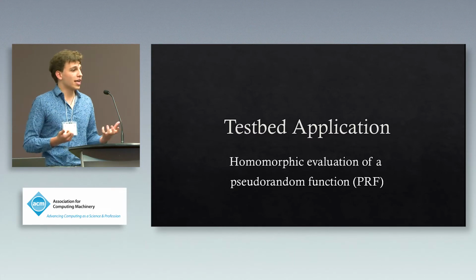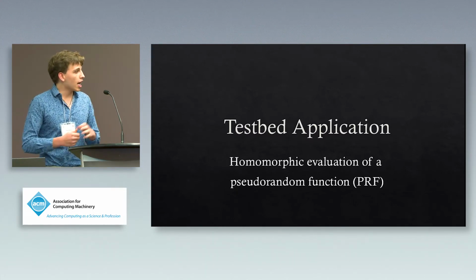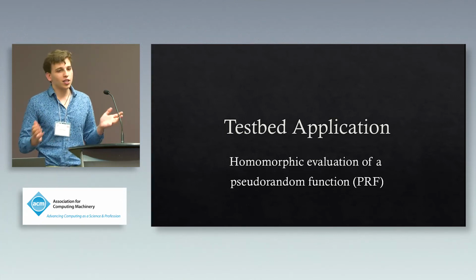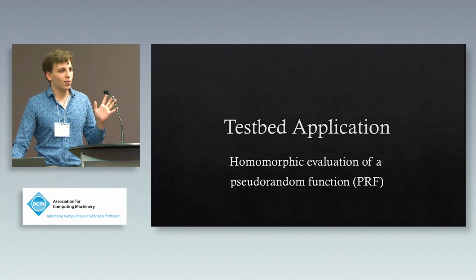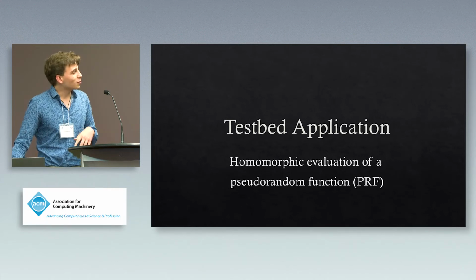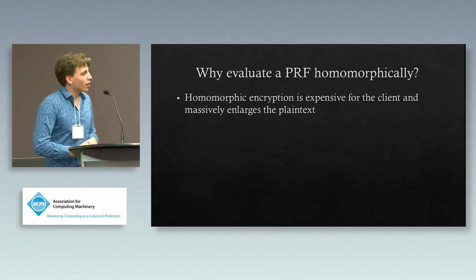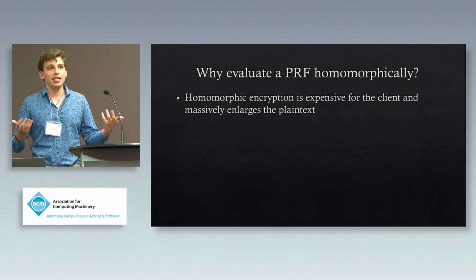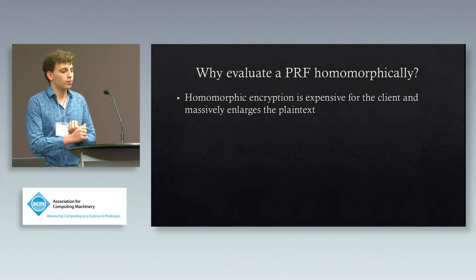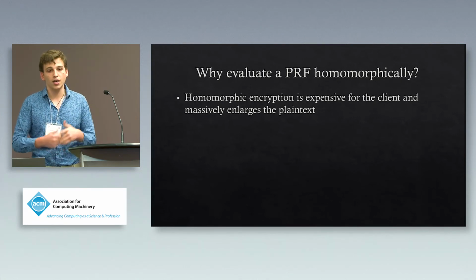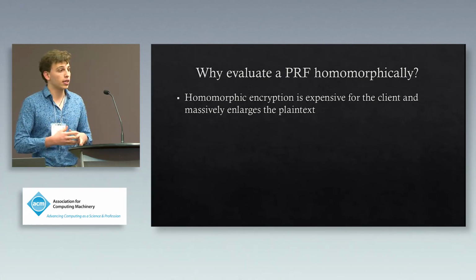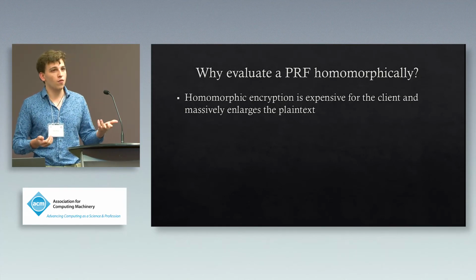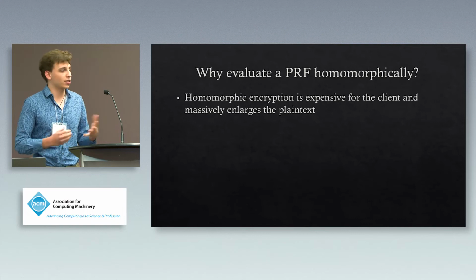Okay, so Alchemy's testbed application that I alluded to earlier, we homomorphically evaluated a pseudo-random function. This may seem a little bit weird. It sounds kind of like some crypto mumbo jumbo, or at least it did to me. But why might we want to do this? So with homomorphic encryption, the idea is that we wanted to take computational work away from the client without forcing them to give up their privacy. However, if the process of encrypting something homomorphically is very expensive, then we haven't really accomplished this goal.